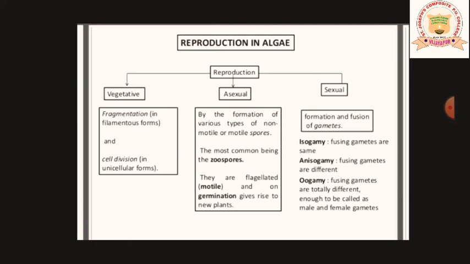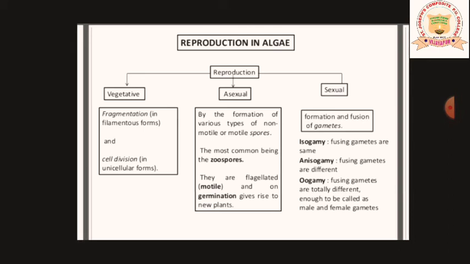So let us move on to study how reproduction is going to take place in algae. How they are going to continue their generation. What is reproduction? Reproduction is a process in which the offspring continue their generation. Okay? Fine. So reproduction in algae is going to take place in three ways. That's nothing but vegetatively, asexually and sexually. See, algae reproduce by three methods. They can continue their generation with vegetative reproduction, they can go for asexual reproduction, or they can go for sexual reproduction.